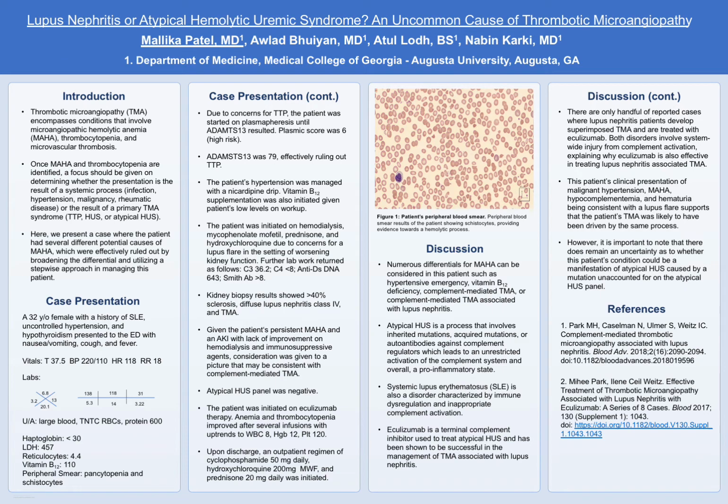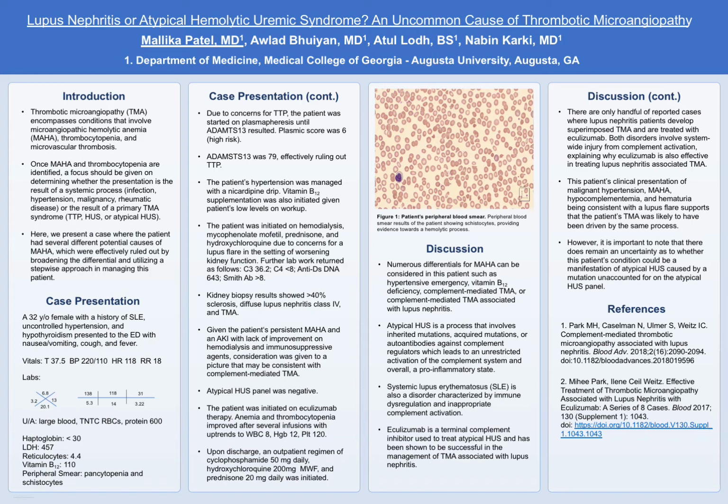Lupus nephritis, or atypical hemolytic uremic syndrome, an uncommon cause of thrombotic microangiopathy. Thrombotic microangiopathy encompasses conditions that involve microangiopathic hemolytic anemia, thrombocytopenia, and microvascular thrombosis. Once microangiopathic hemolytic anemia and thrombocytopenia are identified, the focus must then be placed on determining whether this is a result of a systemic process such as infection, hypertension, malignancy, or rheumatic disease, or the result of a primary TMA syndrome such as TTP, HUS, or atypical HUS.